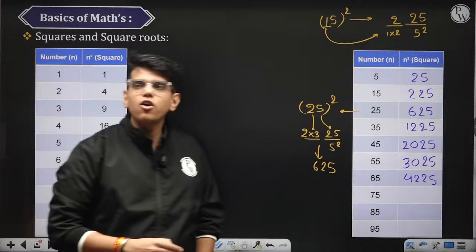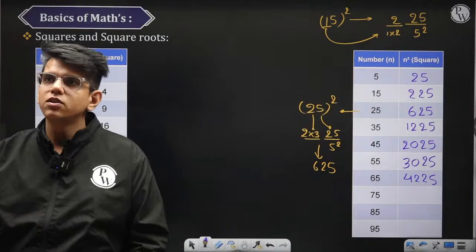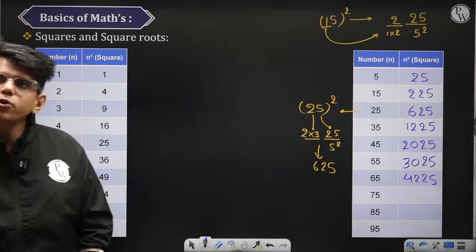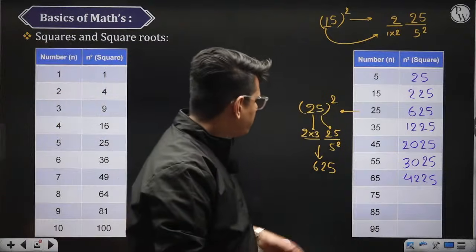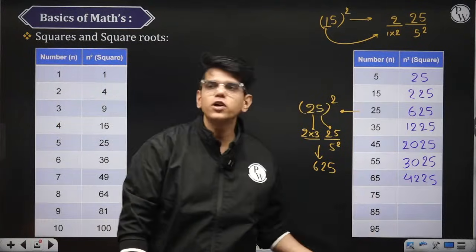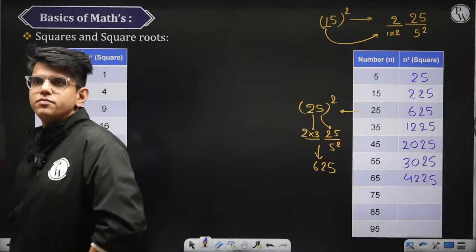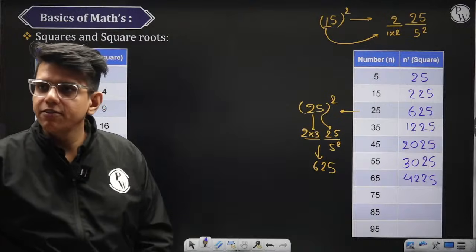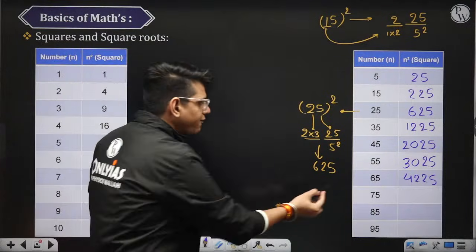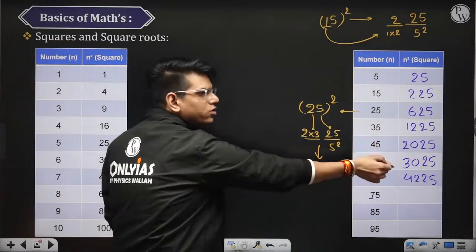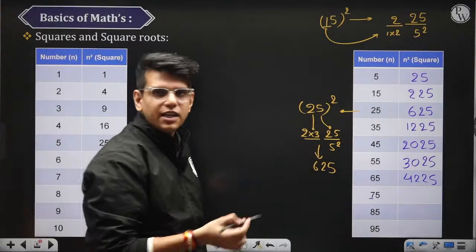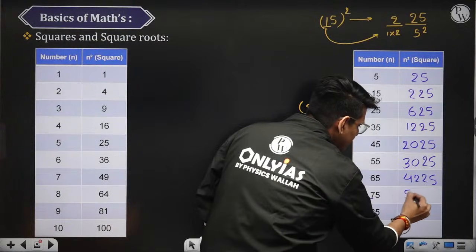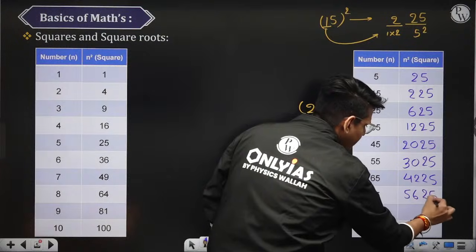What is the square of 75? Good. So all of you are answering 4225. So square of 65 is 4225. What is the square of 75? So what you have to do is 7 into the next digit, which is 8. 7 8s are 56 and this is 25.